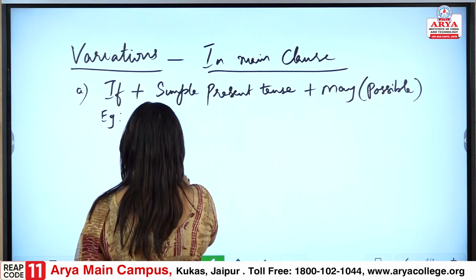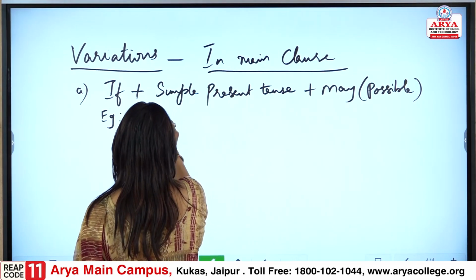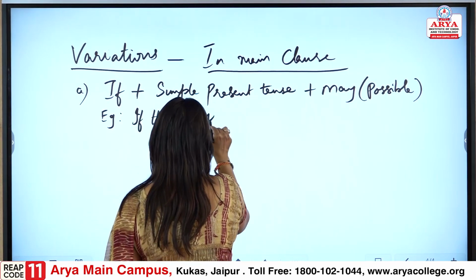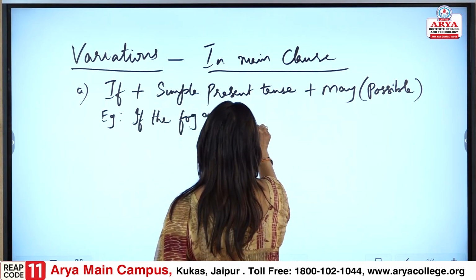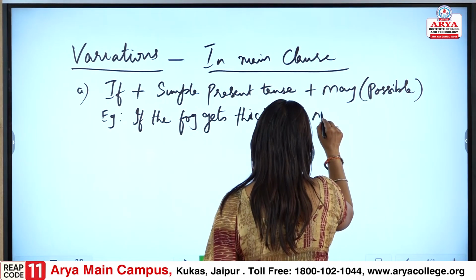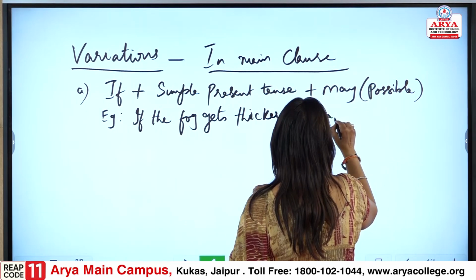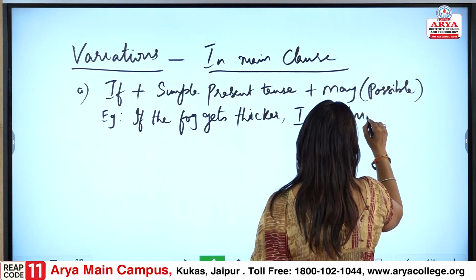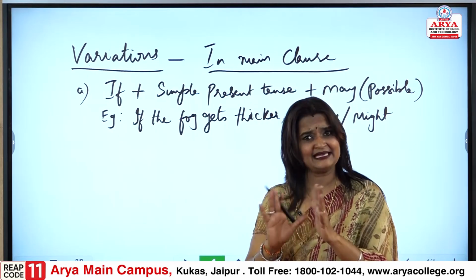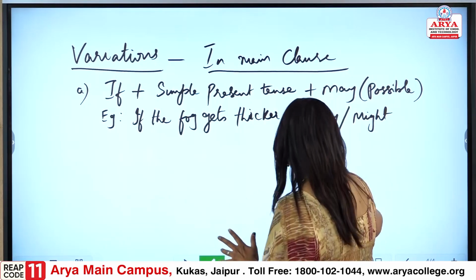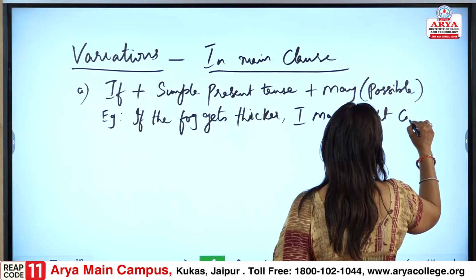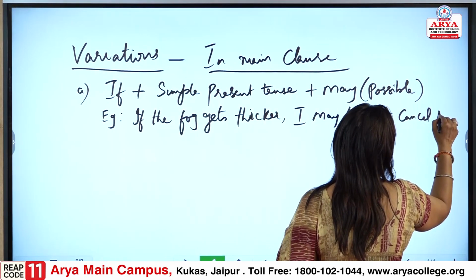If the fog gets thicker, I may or might, might can be used, I may or might cancel my trip.